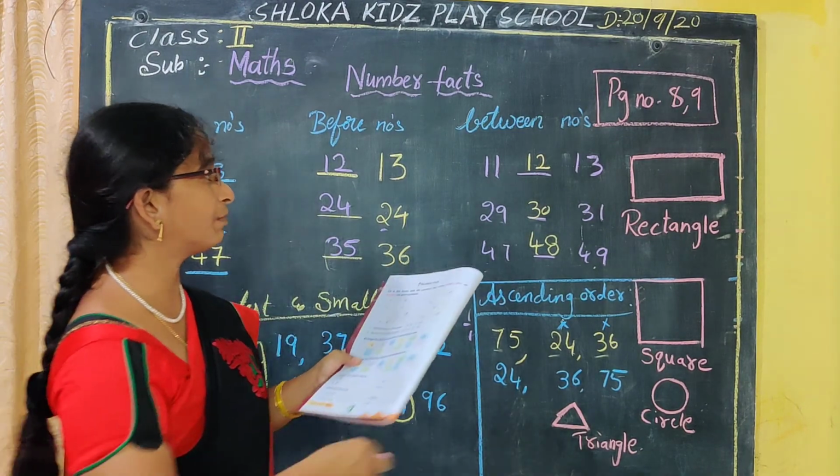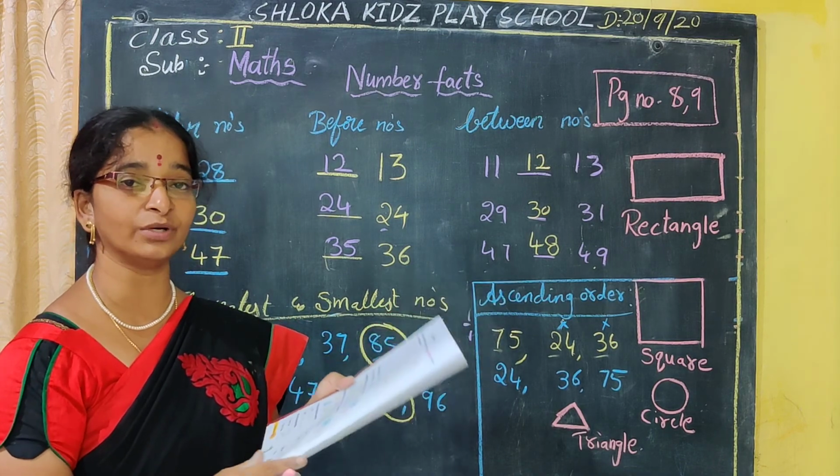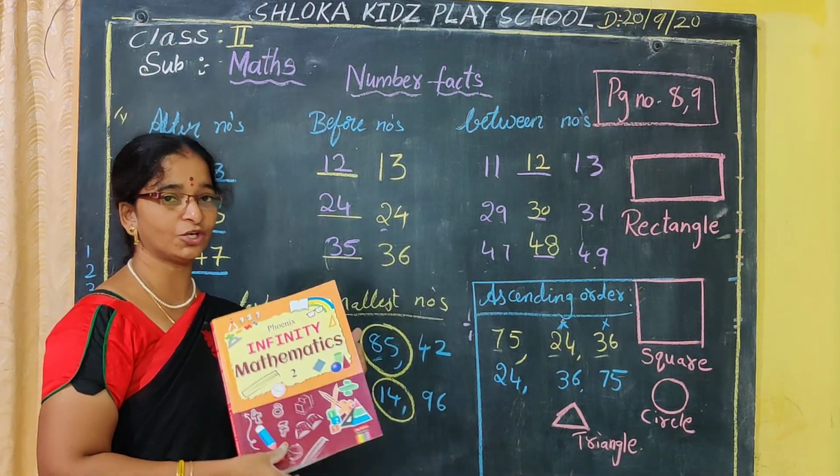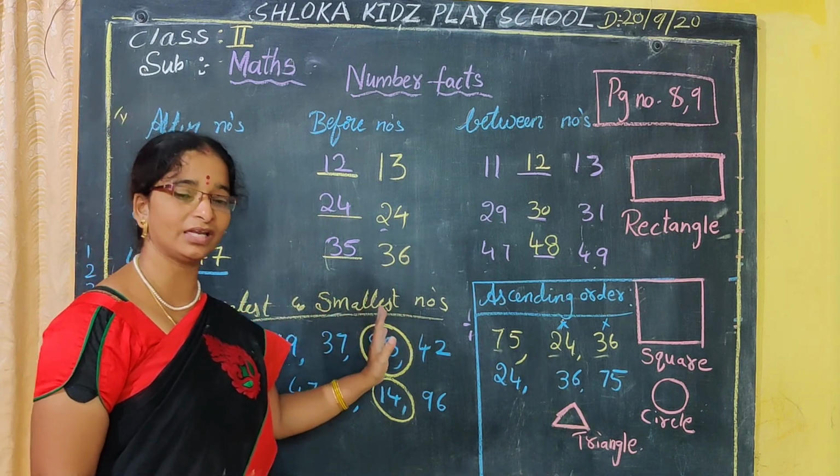So your homework is page number 8 and 9. Now page number 8 and 9 you have to do as homework. I think you have all understood, Nana. If you don't understand, please make a call. Okay, bye.